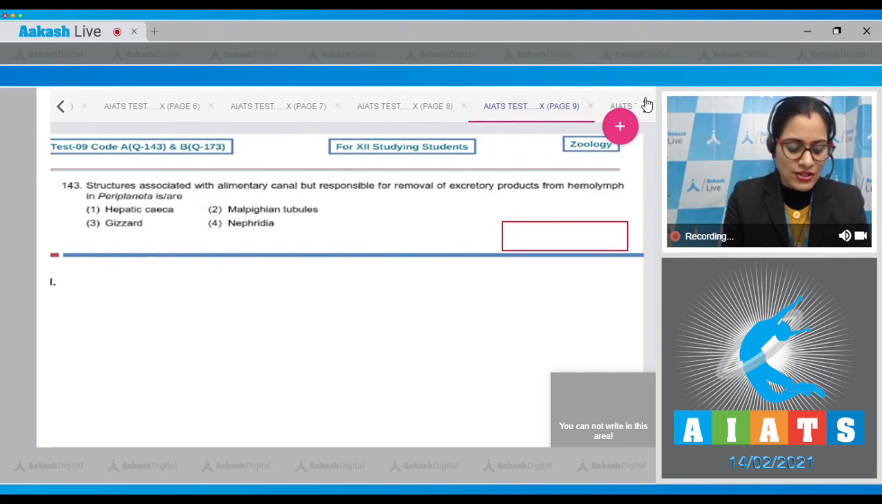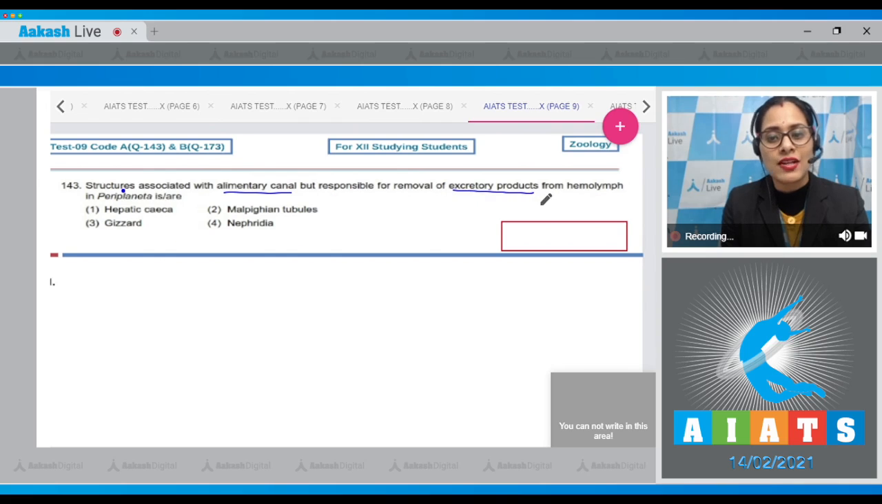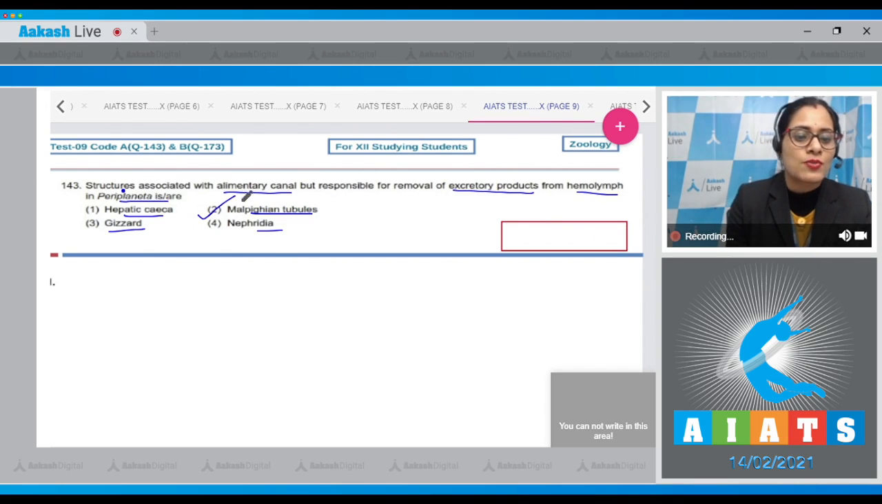Let's proceed to the next question, question number 143. Structures associated with alimentary canal but responsible for removal of excretory products from hemolymph in periplaneta is or are. The options are hepatic caecae, Malpighian tubules, gizzard, and nephridia. And the correct answer to this question is option number 2, Malpighian tubules. Malpighian tubules are glandular ciliated tubules present at the junction of midgut and hindgut in the alimentary canal of cockroach or periplaneta.